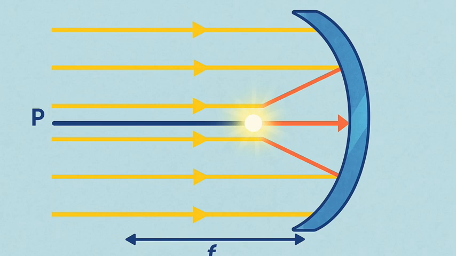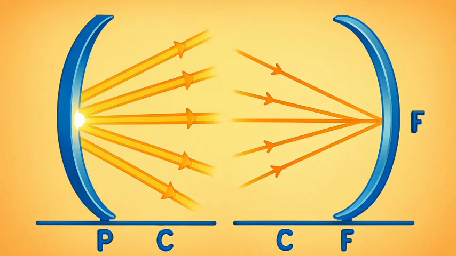The distance between the pole and the principal focus of a spherical mirror is called the focal length. It is represented by the letter f. Figure 9.2 A. Concave mirror. B. Convex mirror.